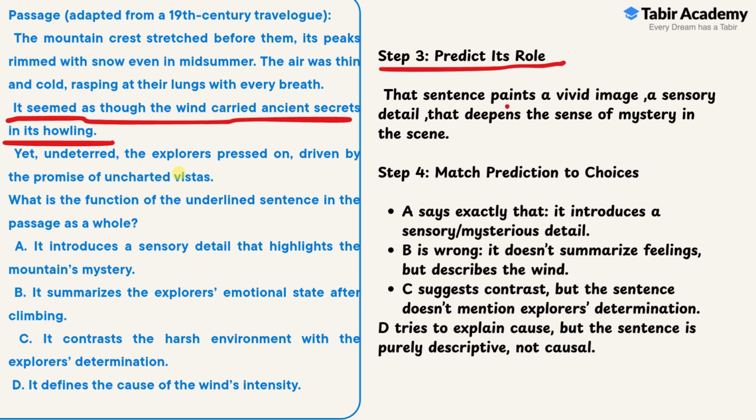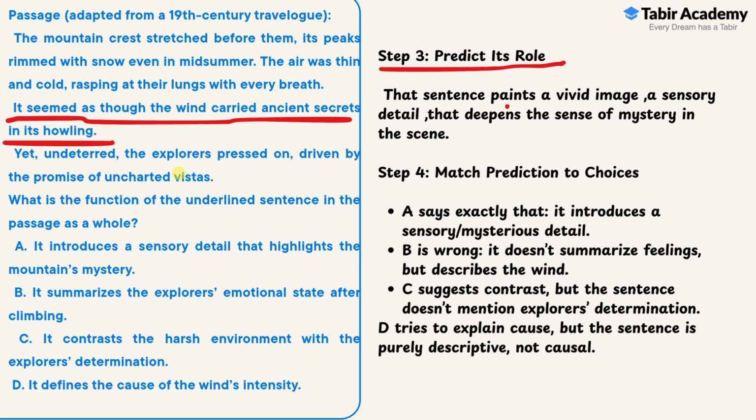जो underlined sentence है वो क्या कह रहा है? ठीक है, it seemed as though the wind carried ancient secrets in its howling. So this is the underlined sentence. Predict its role. अब हमने underline जो sentence है उसका role predict करना है. The sentence paints an image, a detail that deepens the sense of mystery in the scene, right? So it says that it seemed as though the wind carried ancient secrets, focus on ancient secrets in its howling. So it's very detailed and it's painting an image in your mind.